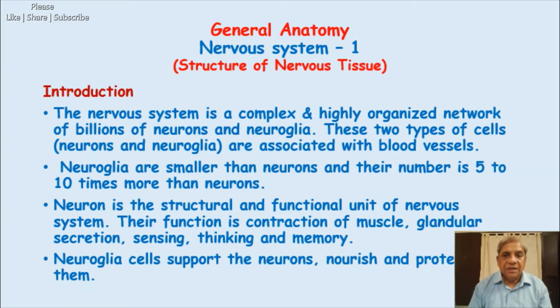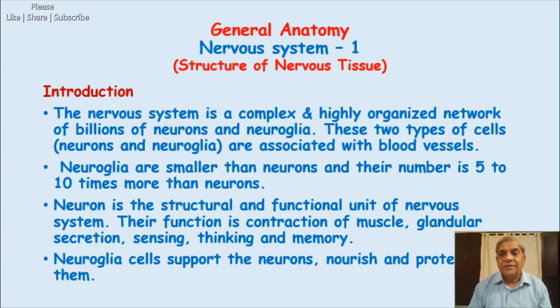Now, for example, the stimulation of the neurons leads to the contraction of muscle. It may lead to glandular secretion, because impulses come to the gland. You can sense pain, touch and temperature. These are exteroceptive sensations, coming from the external environment, which you can sense from your skin. The atmospheric temperature, whether it is cold or hot outside, is also sensed by the neurons of the nervous system.